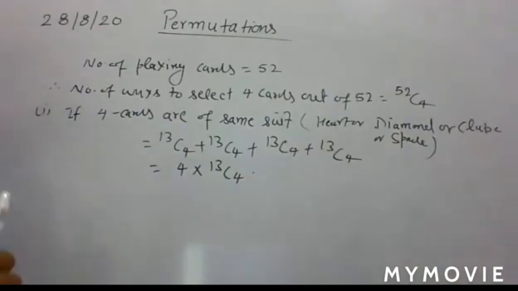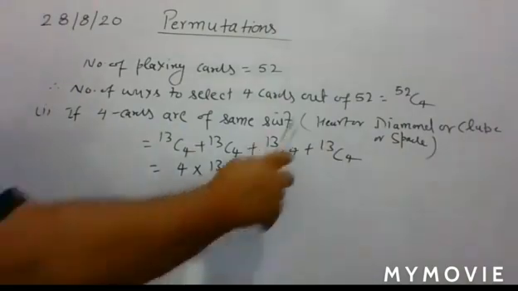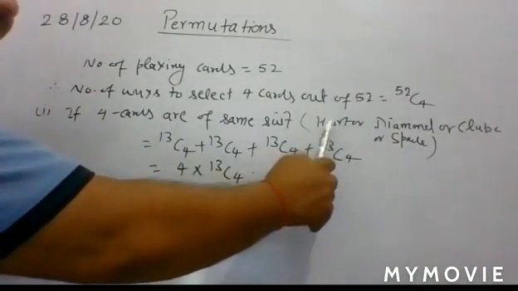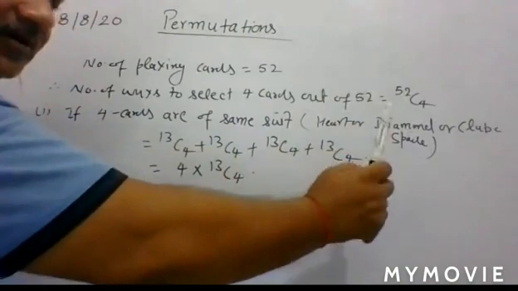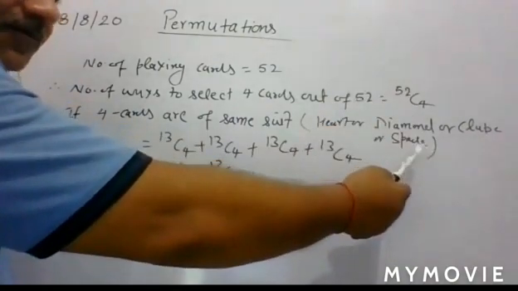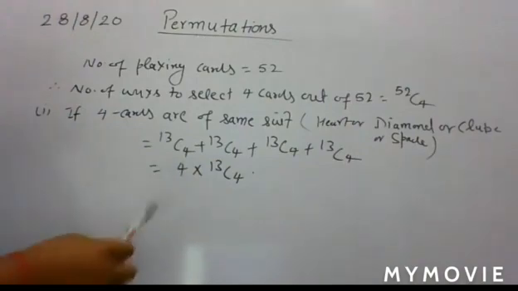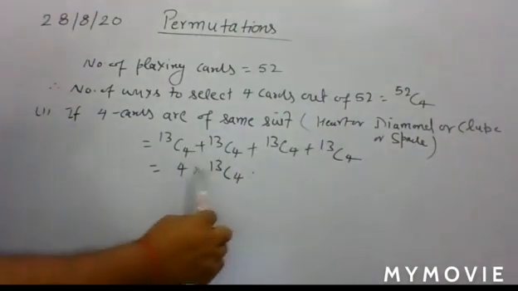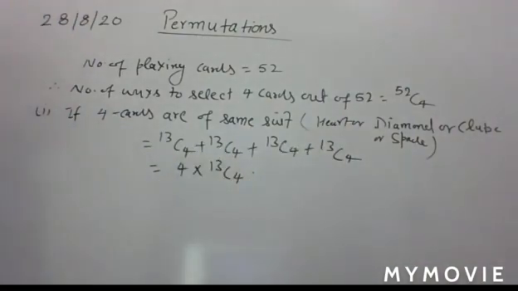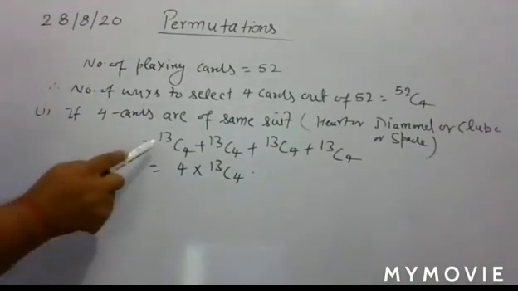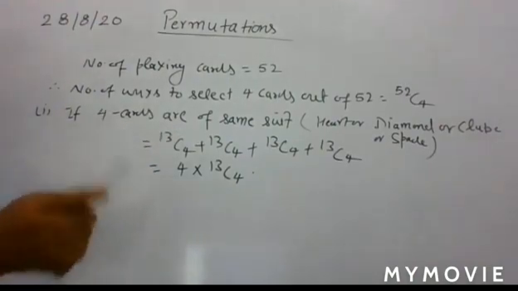Your question is, in how many ways are all the 4 cards of the same suit? Either of heart, or diamond, or club, or spade. Since the word or is there, you have to add the number of ways for each.